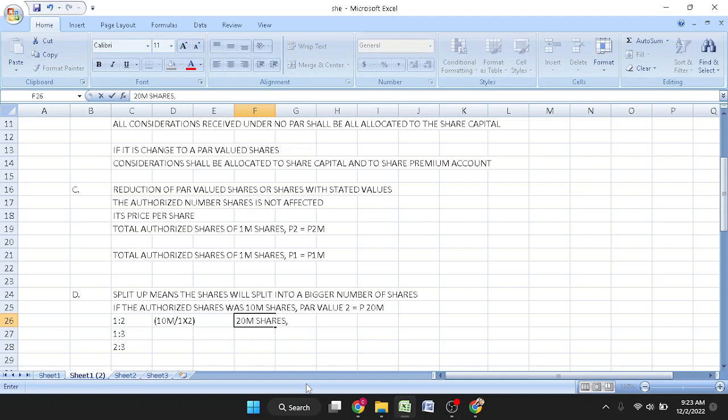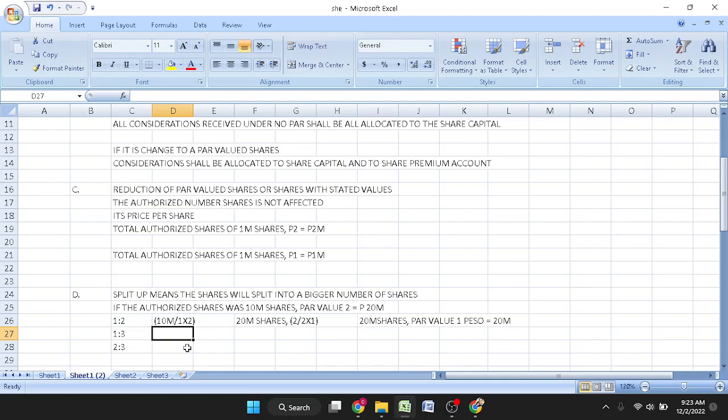However, the par value will now split down. Using this, the 2 will be 2 divided by the split here, the 2 here, and times 1. So, it shall be considered as 20 million shares with a par value of 1 peso. So, the total is still 20 million.